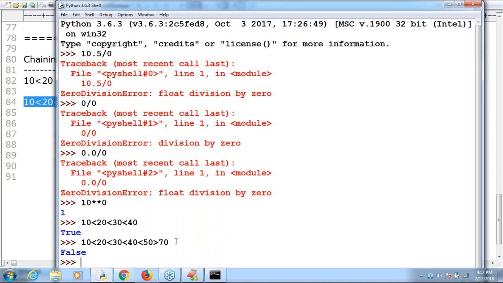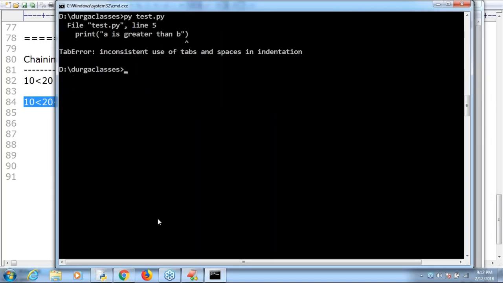So, chaining of relational operators is always possible. No problem at all. In the chaining of relational operators, if at least one operator returns false, then automatically the result is always false. If all operators return true, then only the result is true. Clear? Are you able to understand?